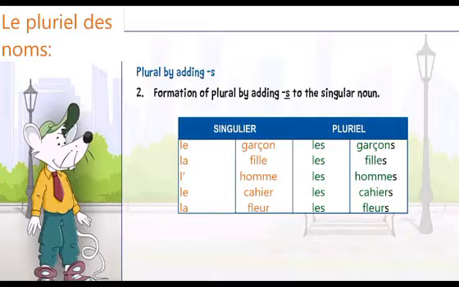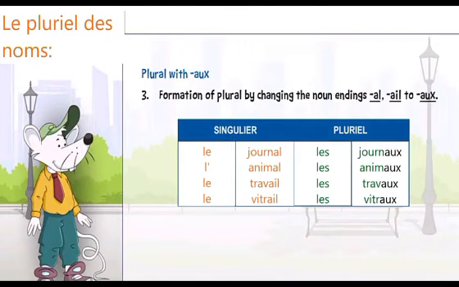Now, the third form is plural with aux. When a noun is ending with al or ail, we need to remove al or ail from the end of the noun and add aux in place of al or ail. Then it becomes a plural. As you know, exceptions are always there. That means when we remove al and add aux at the end, it becomes a plural.